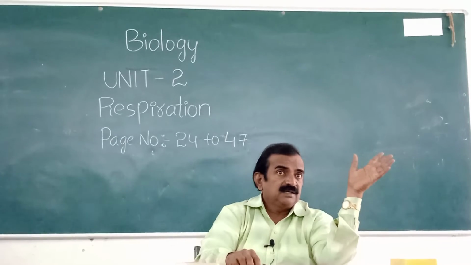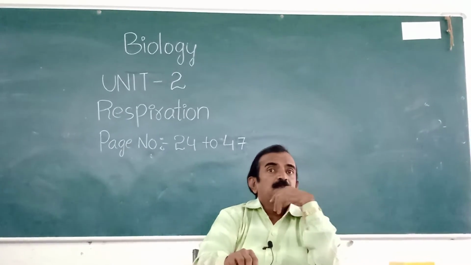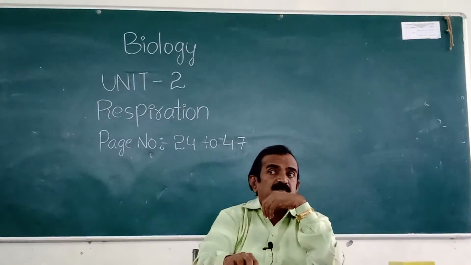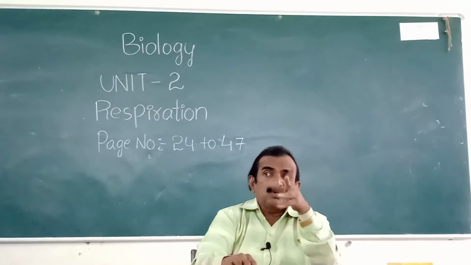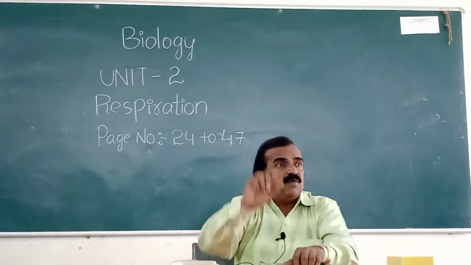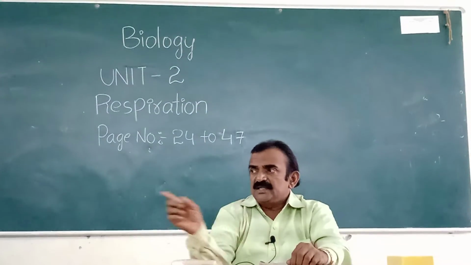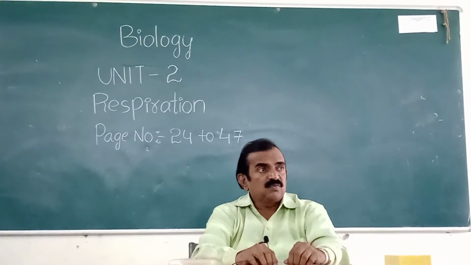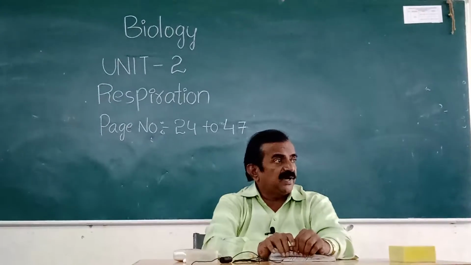Page 34. Then you see the mitochondria diagram. Important diagram, and this page is important. A question will be asked like this: draw a well-labeled diagram of mitochondria, a 2 mark question. Or describe the structure of mitochondria, a 4 mark question. Page 34 is important.